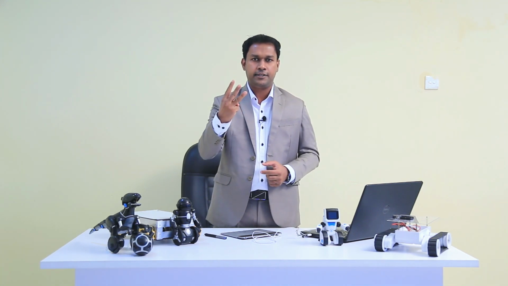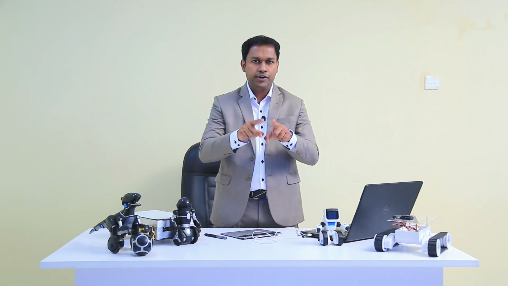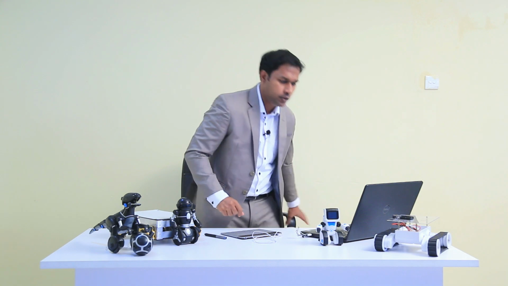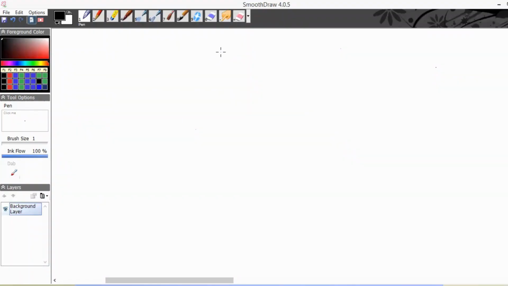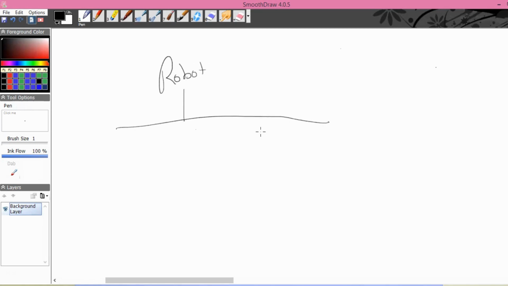To do that, I am going to divide a robotic system into three main categories. We will see what those are. Right. So if we take a robot, it can be divided into three main categories.